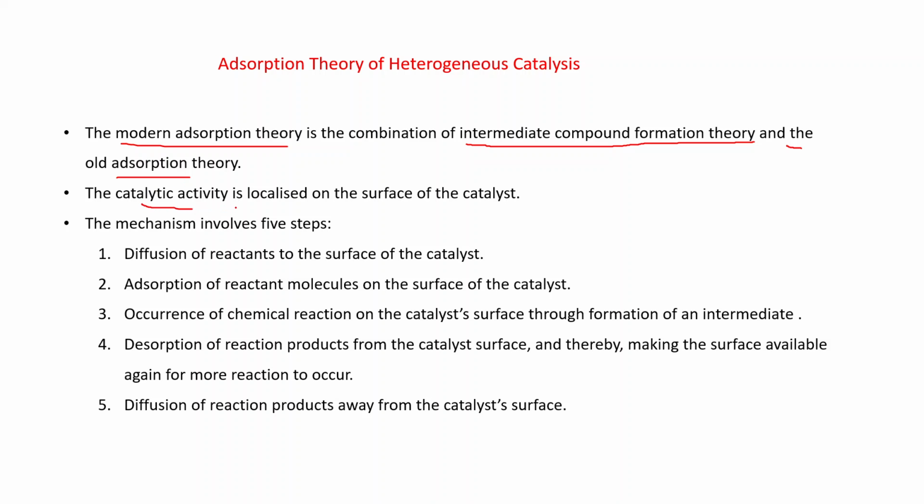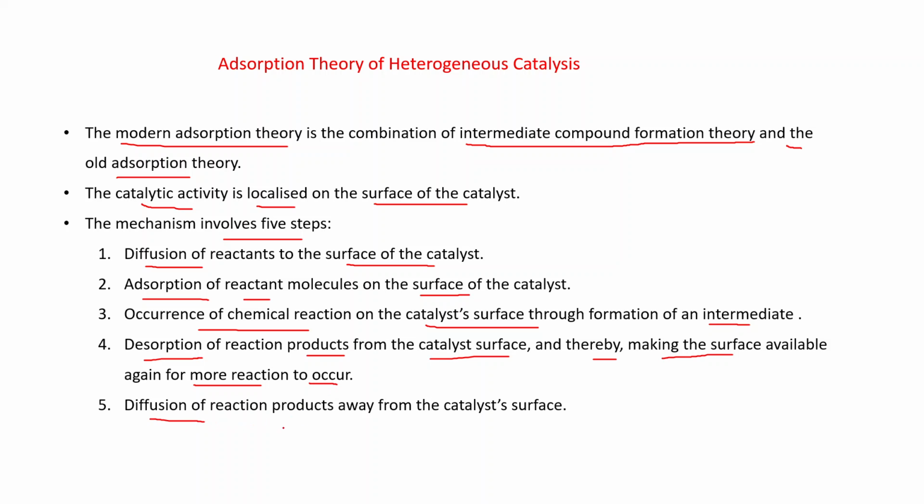The catalytic activity is localized on the surface of the catalyst. The mechanism involves 5 steps. First one is diffusion of reactants to the surface of the catalyst, then adsorption of reactant molecules on the surface of the catalyst, occurrence of chemical reaction on the catalyst surface through formation of an intermediate, desorption of reaction products from the catalyst surface, thereby making the surface available again for more reaction to occur, and finally, diffusion of reaction products away from the catalyst surface.